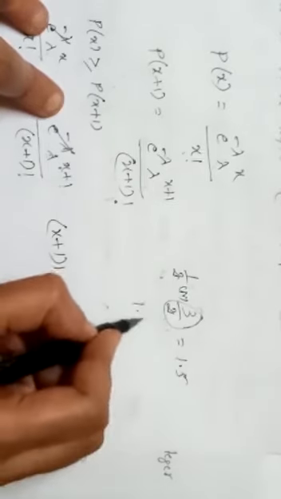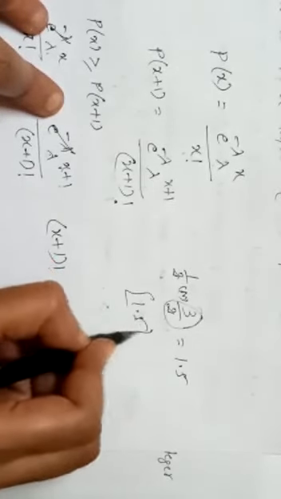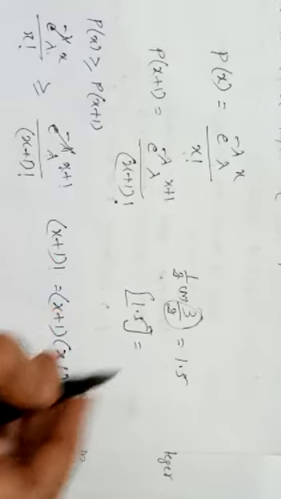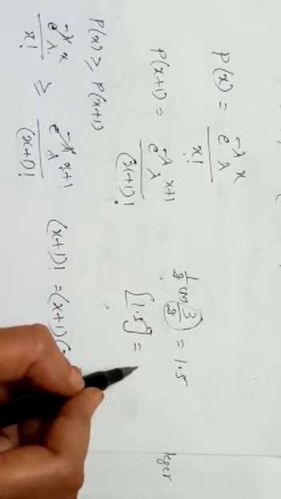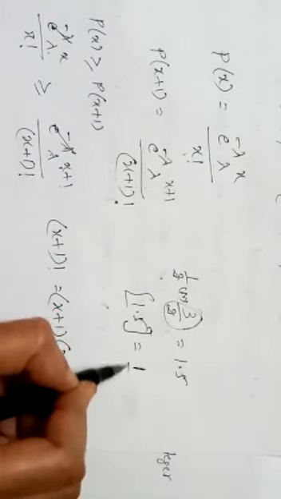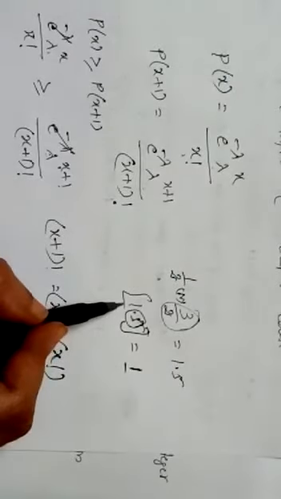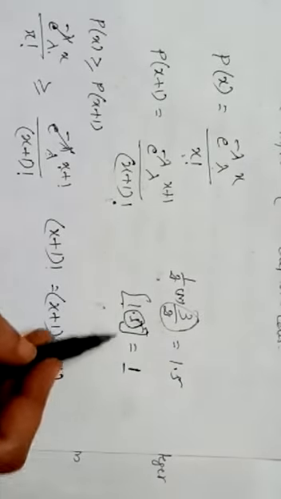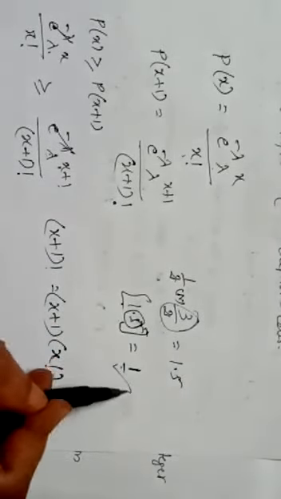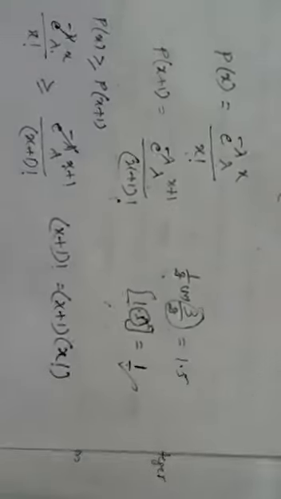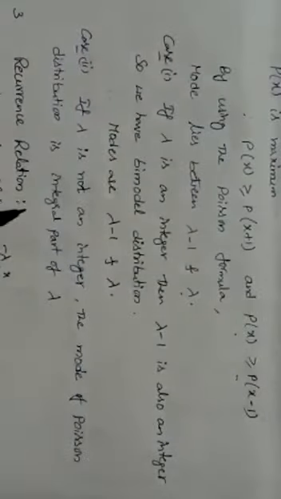For this 1.5, you take the integral part. The integral part means you take only the whole number, not the decimal value, only the whole value 1. That means the mode for the value 3 by 2 is 1. So whenever lambda is not an integer, you have to take the integral part of lambda.